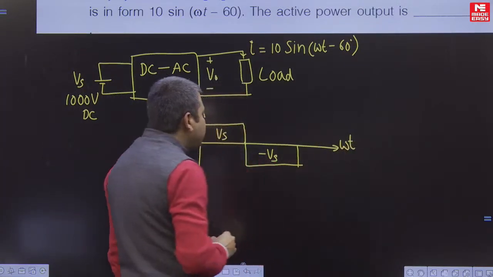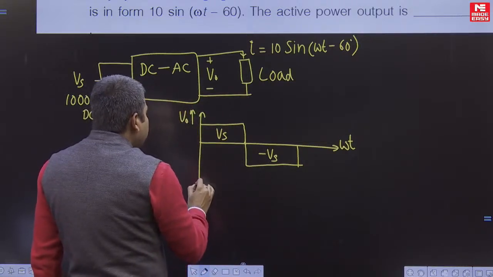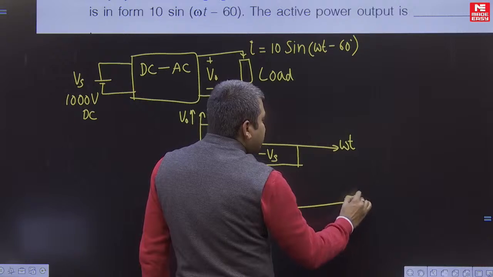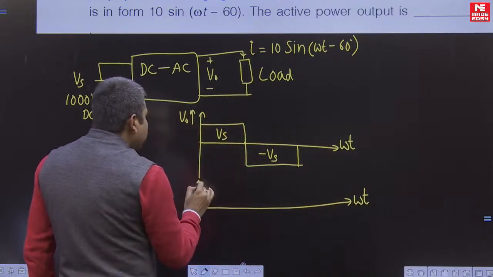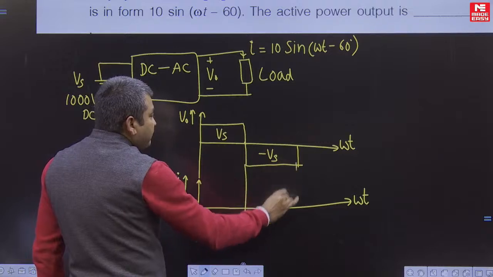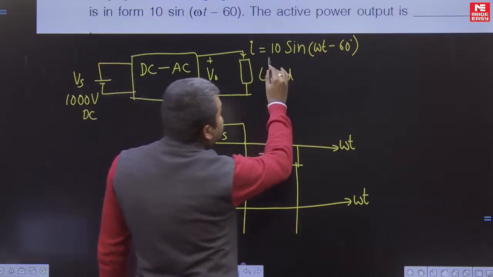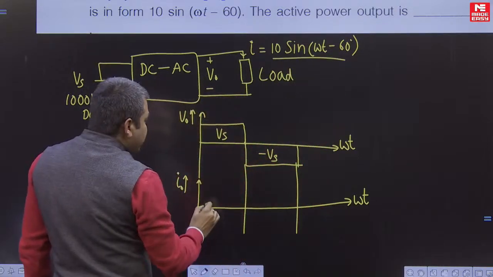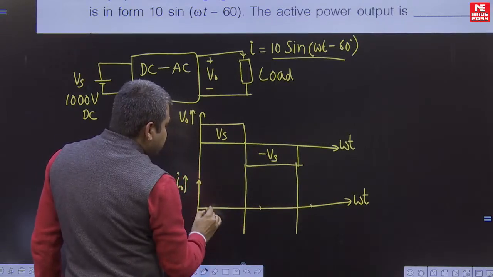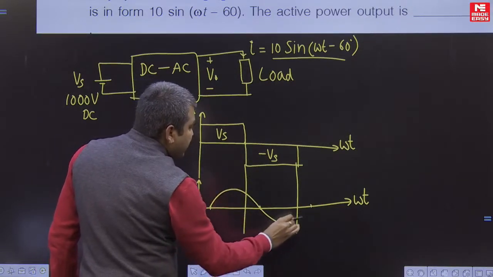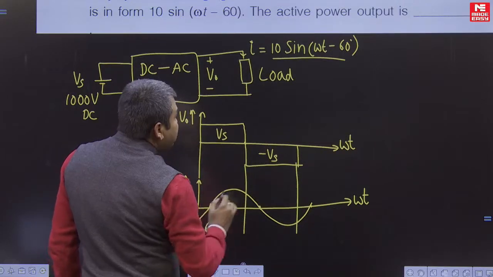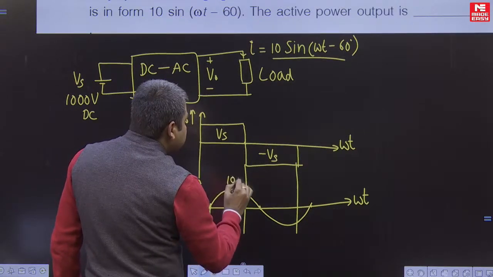Basically it is a square wave inverter. And the current waveform is pure sinusoidal here, lagging by 60 degrees. It is already given in the question. See the output current waveform. It is a sinusoidal waveform: 10 into sine omega t minus 60 degrees. So it is lagging by 60 degrees. This is 60 degrees and its amplitude is 10 amperes.